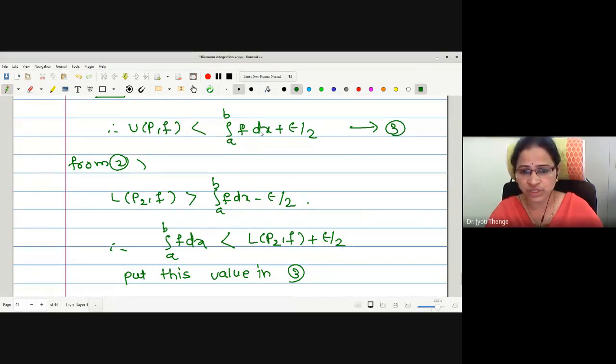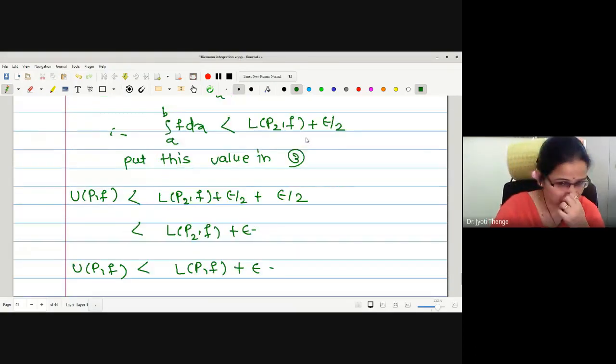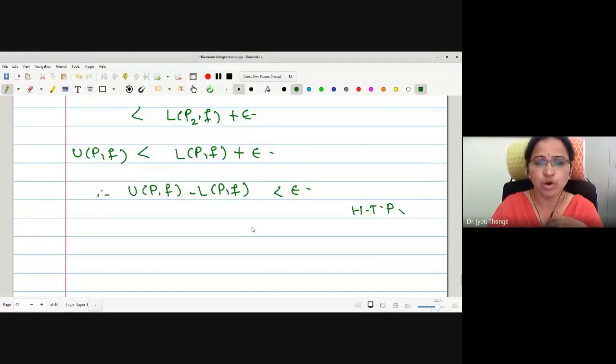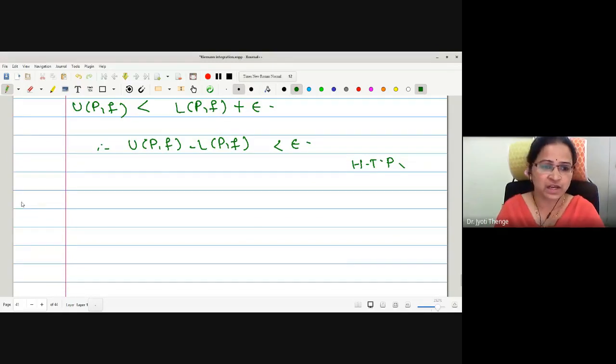Let us put this integral value here, which gives us U(P,f) less than L(P2,f) plus epsilon by 2 added with one more epsilon by 2, which gives epsilon. Hence, L(P2,f) plus epsilon. But L(P2,f) is less than L(P,f). Therefore, U(P,f) is less than L(P,f) plus epsilon, proving the condition of integrability, from the necessary point of view.